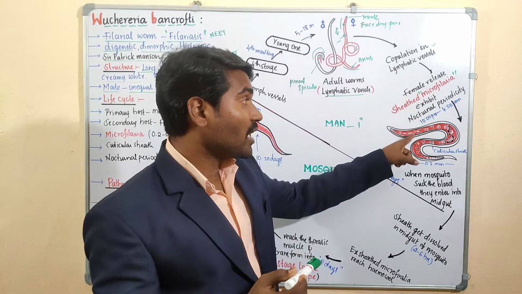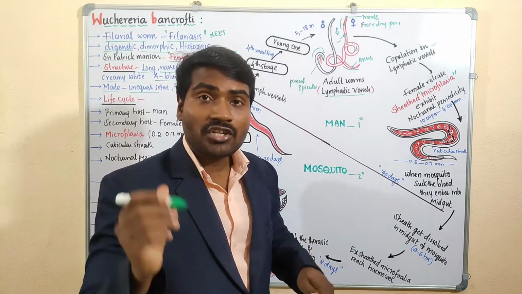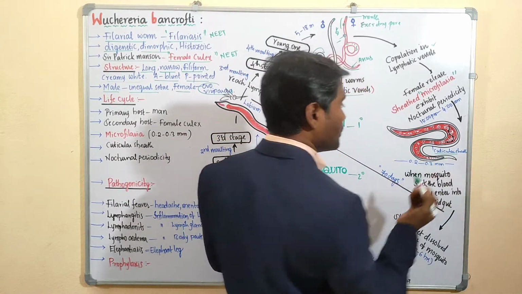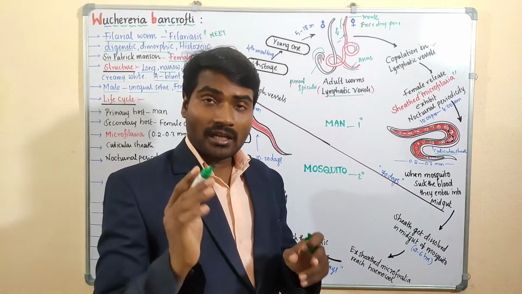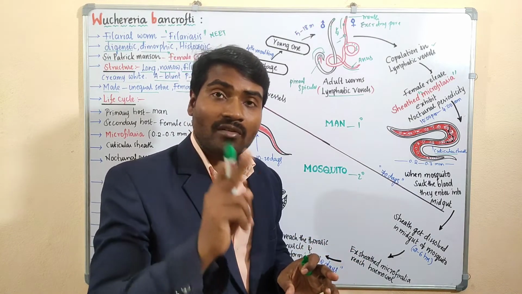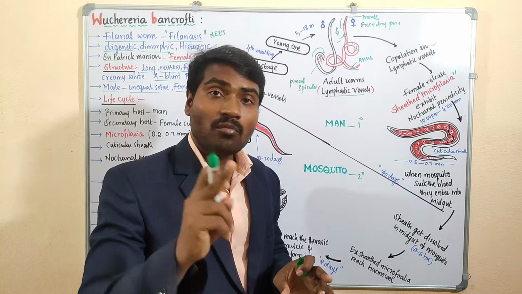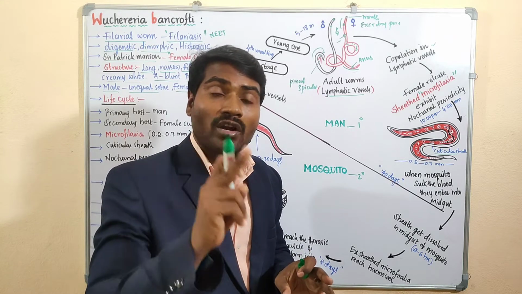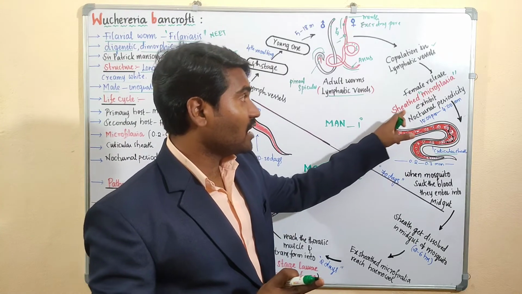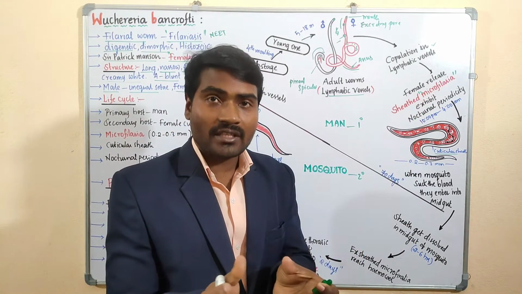Likewise, this larva also has a layer, a cuticular sheath. Not chitinous, a cuticular sheath. The cuticular sheath is like a shell, a modified shell. So the microfilaria larva has a sheath over its surface.